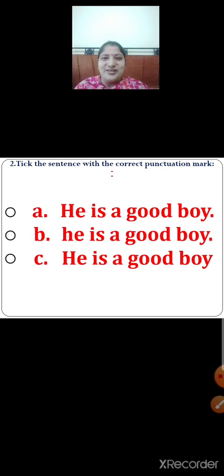Yes, you are right. Option A. Option A is the correct sentence with the correct punctuation mark. So what will you do now? You will click on the correct option. So children, let us click on the correct option.